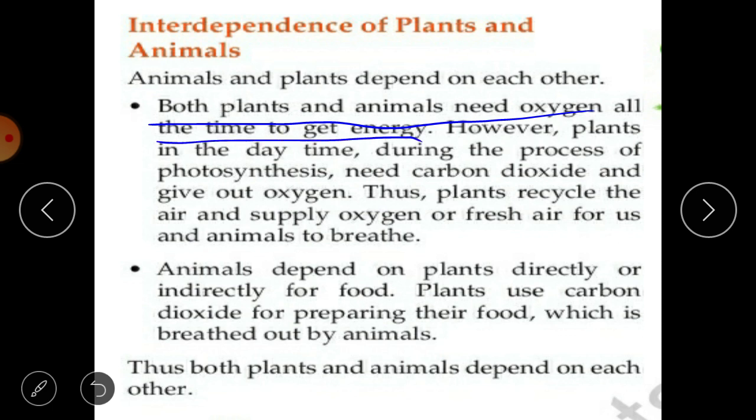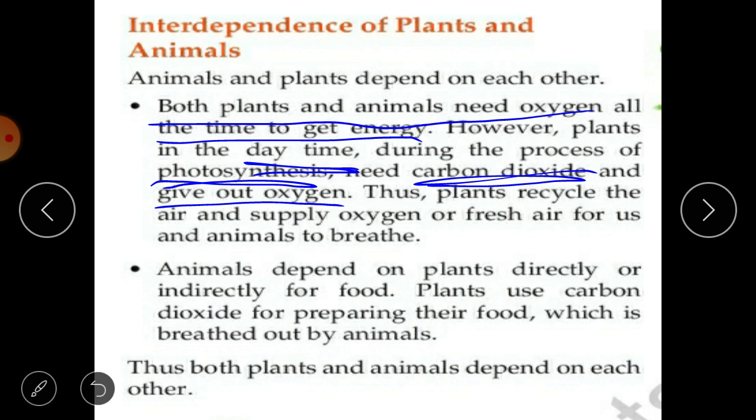However, in daytime, plants do not need oxygen. In daytime, they need carbon dioxide to prepare their food by the process of photosynthesis, and they give out oxygen during daytime. But at night time, it becomes reverse. At night time, because sunlight is not there, plants cannot perform photosynthesis. What do they do? They take oxygen.